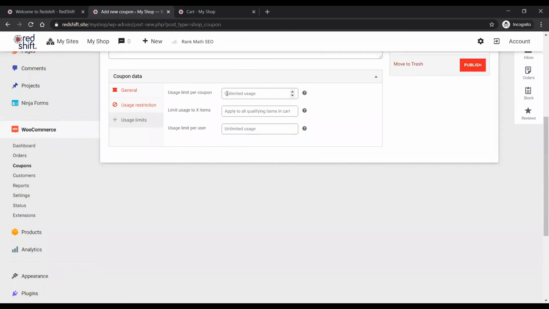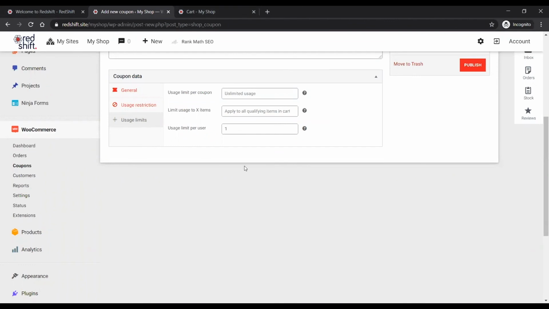You can set a max usage for the coupon. You can limit it to the amount of X items in your cart, and you can limit per user how many times each person can use it. So for example, you can put in one. That means they can only use it once. And the system knows who's using it, because you make people log in and register. Obviously, they're giving you their email address. It all works off that.